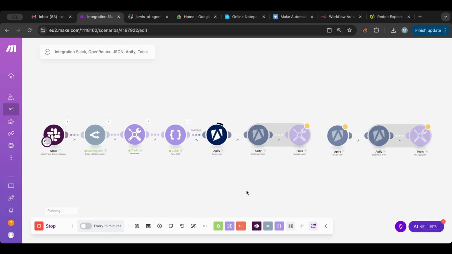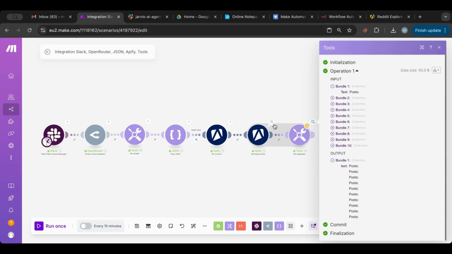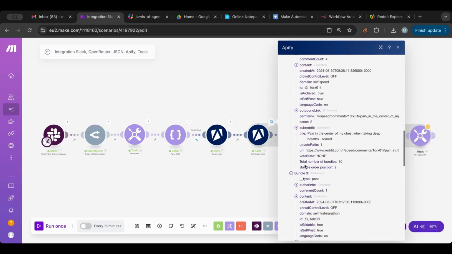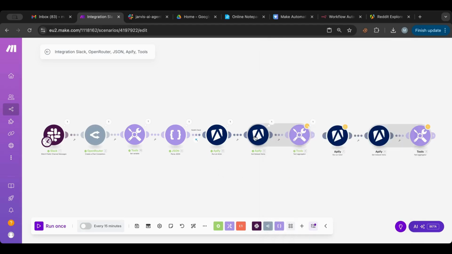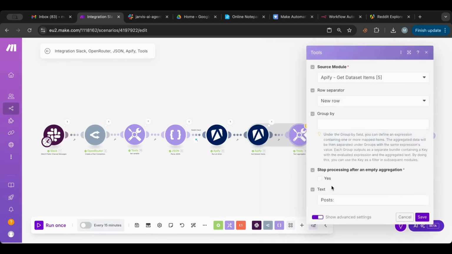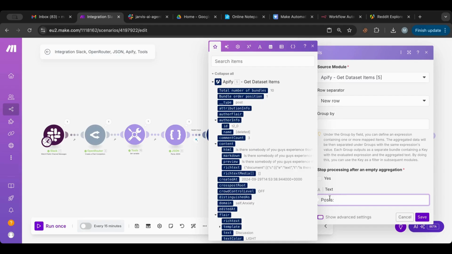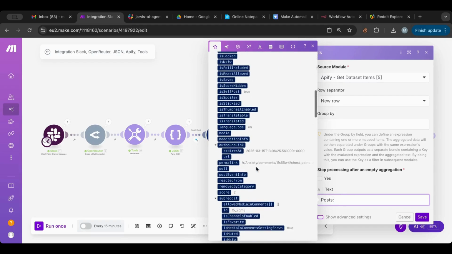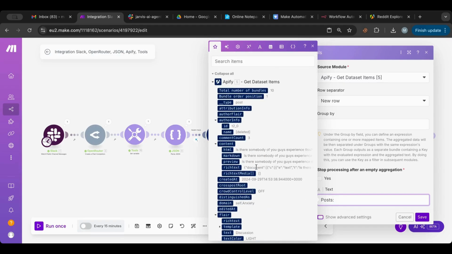Okay, it went well. So now the actor is running, getting the data, and here we have, okay, perfect. So we only need to specify what we want.